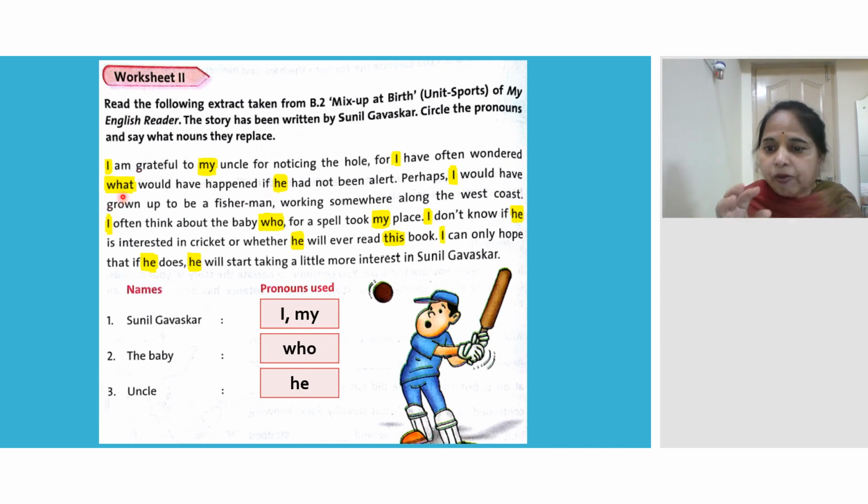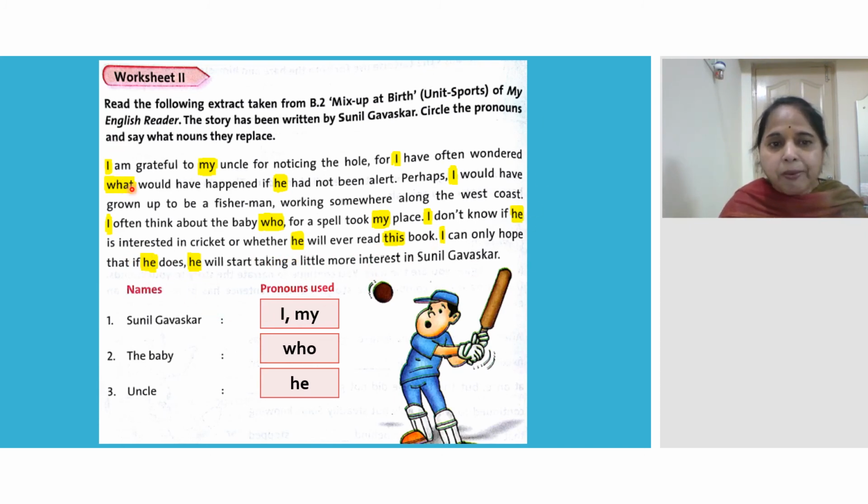In different kinds of pronouns, I gave what and all that. I, who, my, I, he, this, I, he, all these are pronouns.